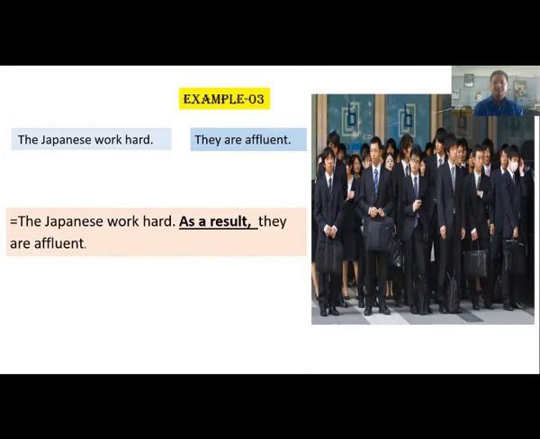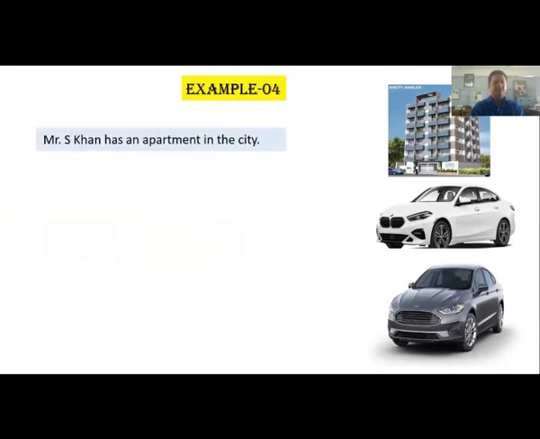So here, as the second sentence expresses the consequence or result of the first sentence, I have used as a result. So here, as a result, is my sentence connector. I hope you have understood my examples well. Let's move to the next example.